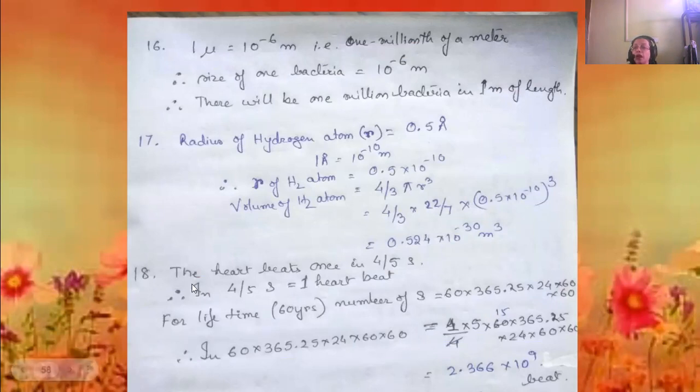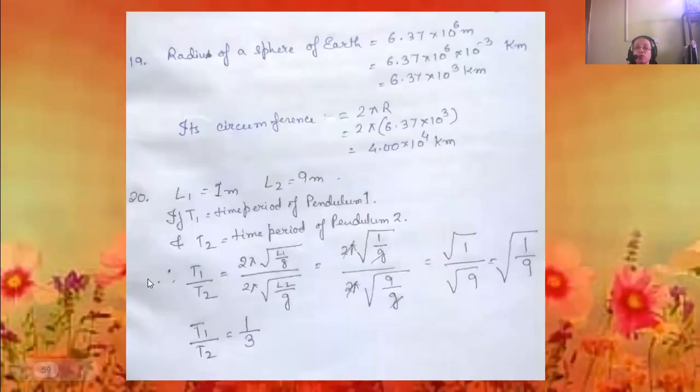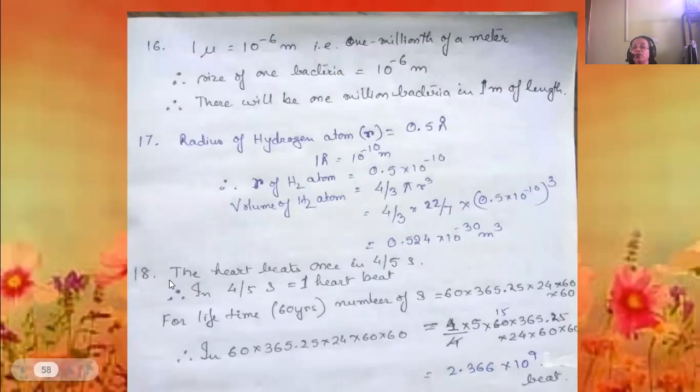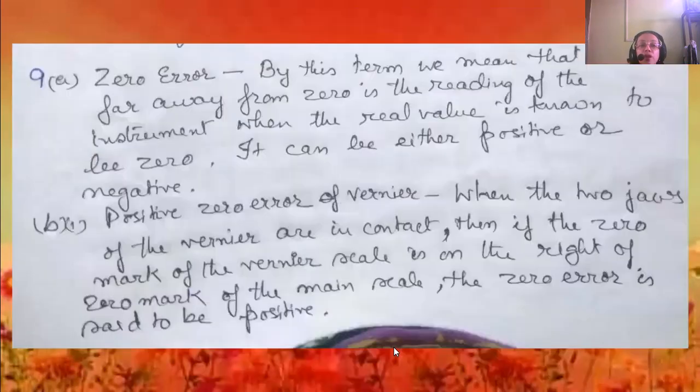1 by 4 by 5 into this time in seconds. That will give you 2.366 into 10 to the power 9 heartbeats. So this many times the heart will beat. 2.366 into 10 to the power 9 heartbeats will be there in the lifetime of 60 years. Okay, so next we are moving to the next question.